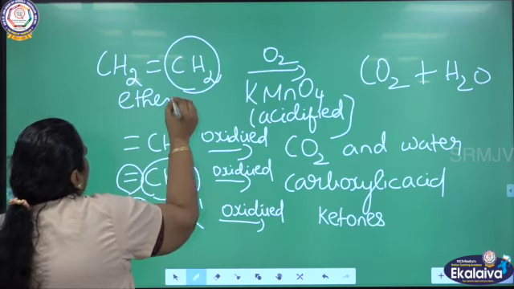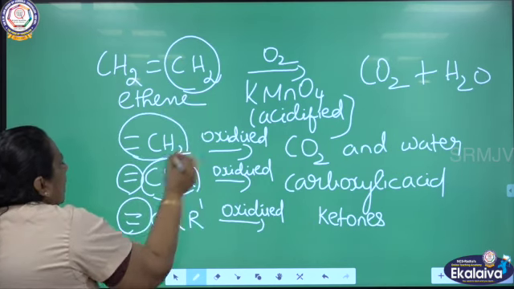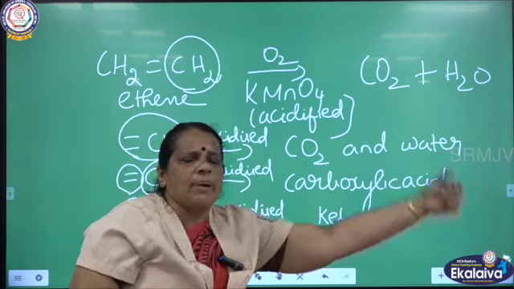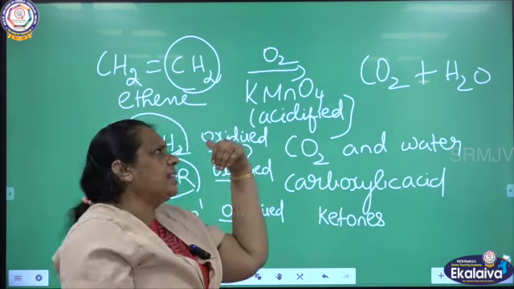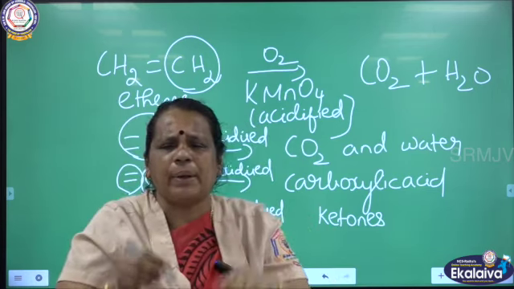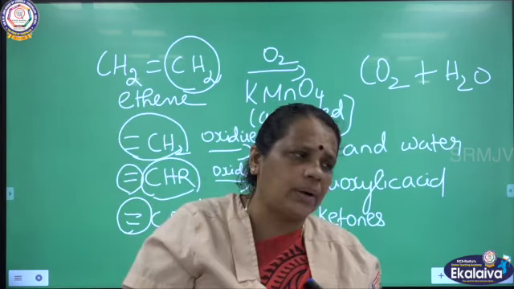What is the reactant here? Ethene, with double bond CH2. Whenever double bond CH2 is there, it is oxidized. What are the products? Carbon dioxide and water. So ethene on oxidation with acidified potassium permanganate gives carbon dioxide and water.